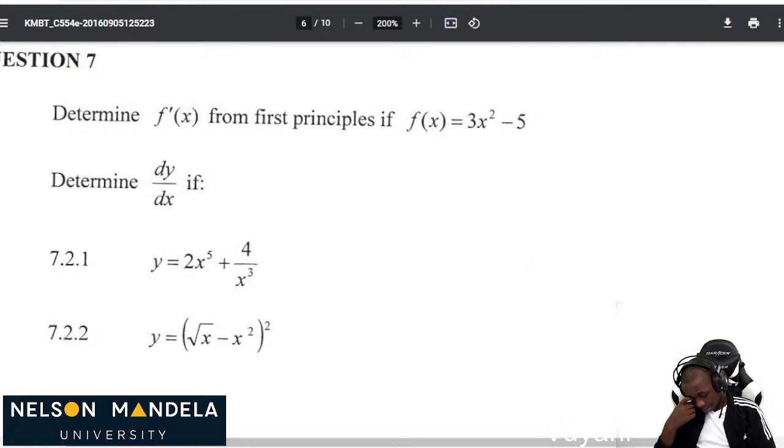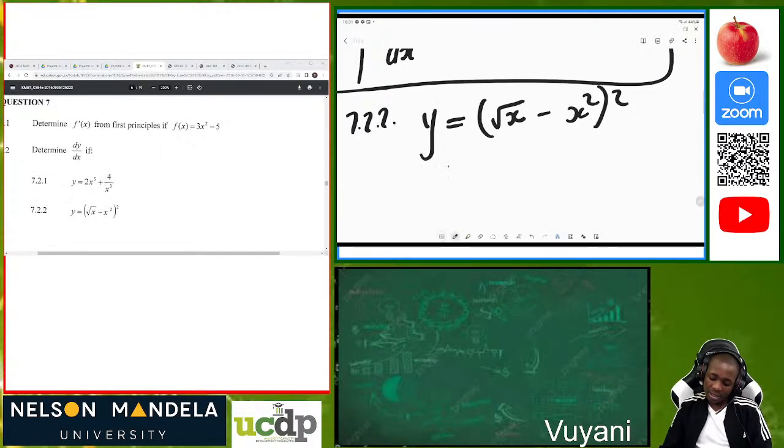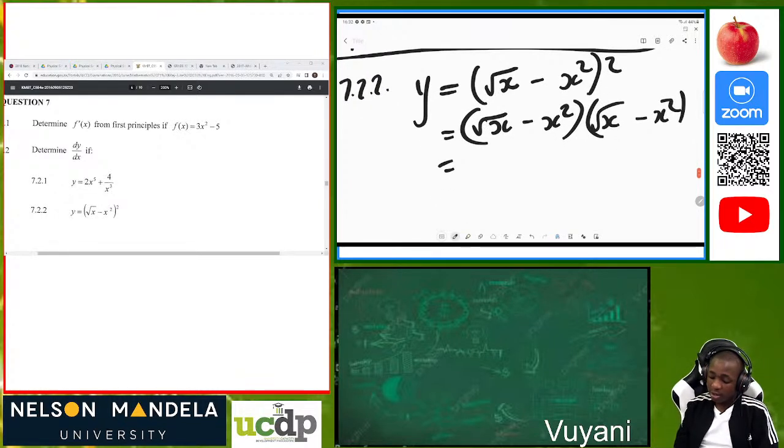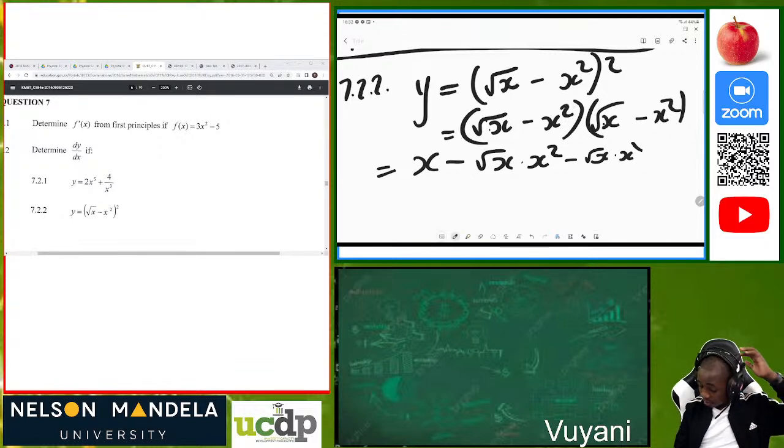What I would advise, first thing you can do in this instance, is make sure that you open your brackets. So you have square root of x minus x squared, then you also have square root of x minus x squared because it's being squared. Then you simplify. Root x times root x is x. Root x times negative x squared is negative root x times x squared. Then this times this is also negative root x times x squared. Then negative x squared times negative x squared is positive x to the power 4.